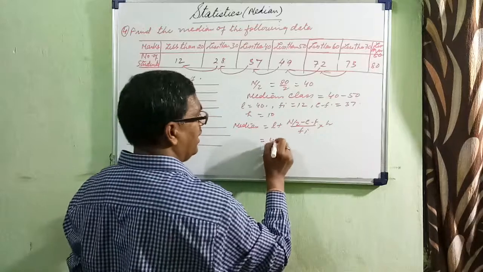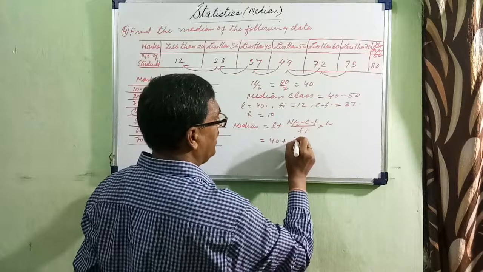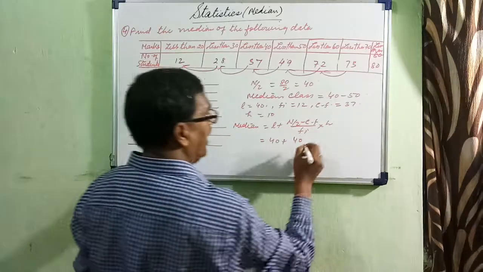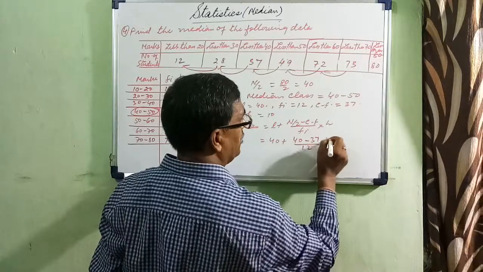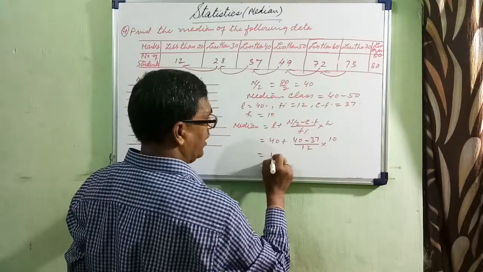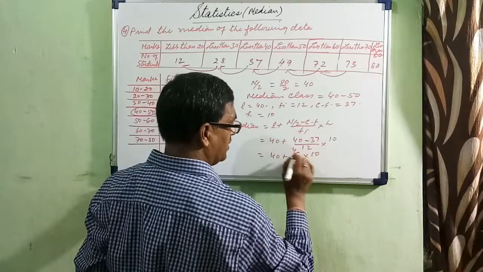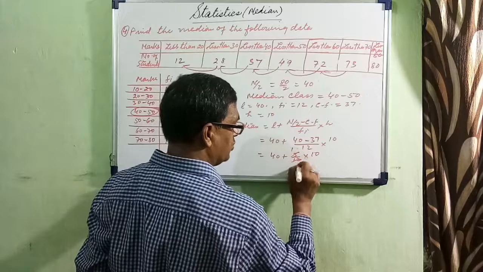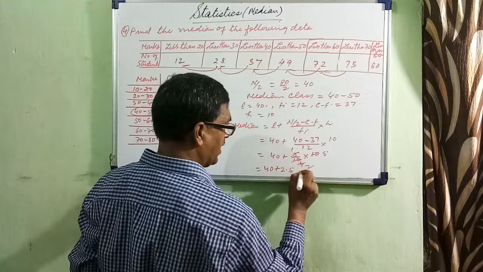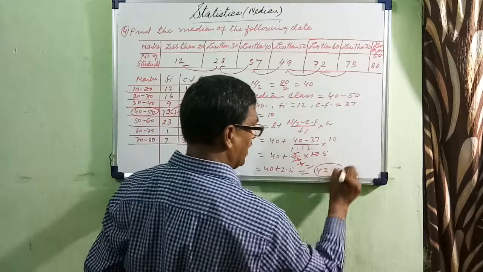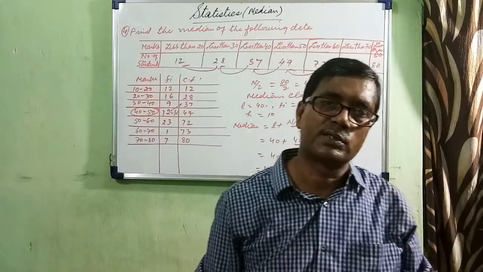What is L? 40 plus n by 2, how much? 40, minus 37, divided by 12, into 10. 40 plus 3 by 12 into 10. So 40 plus 2.5, and that will be 42.5. That is the median. So a few more questions we will discuss next class. Thank you so much.